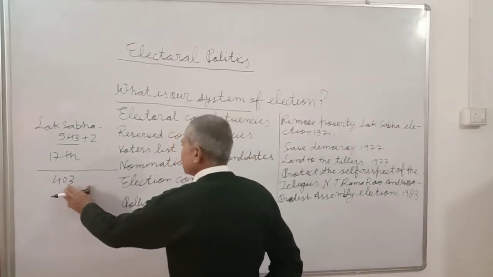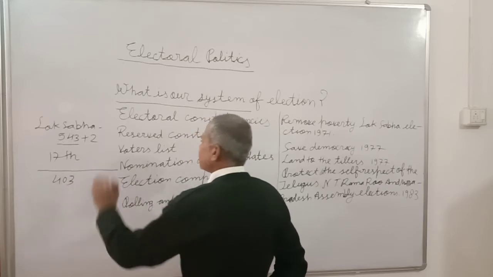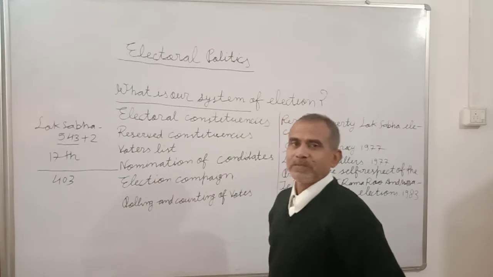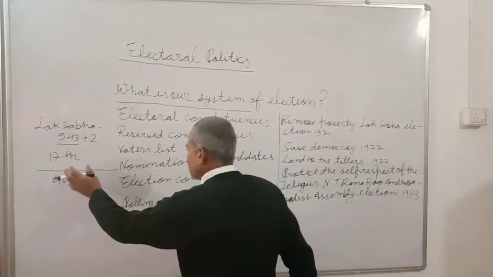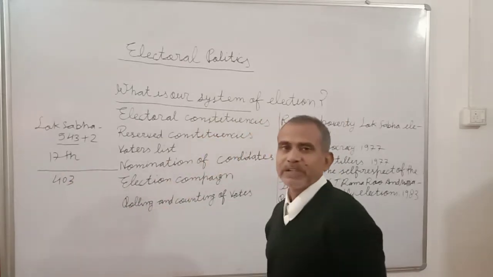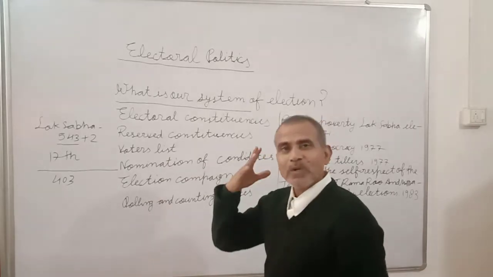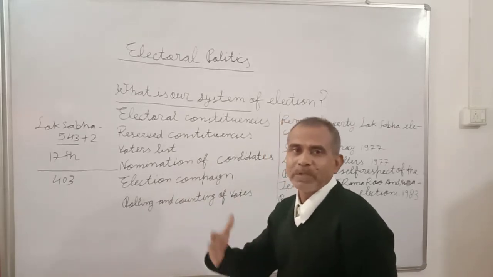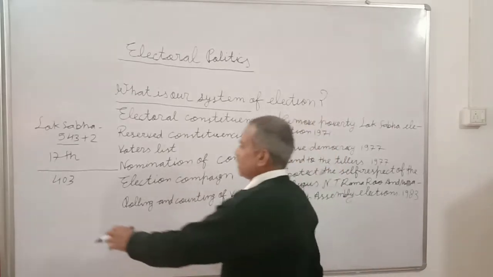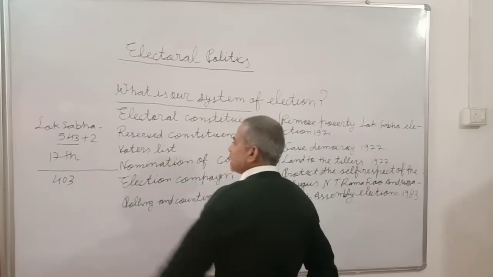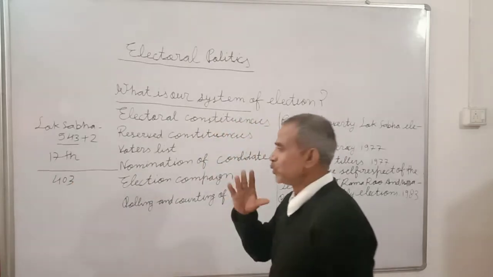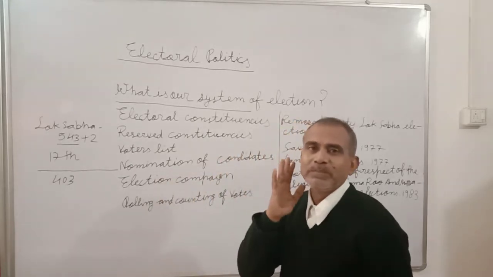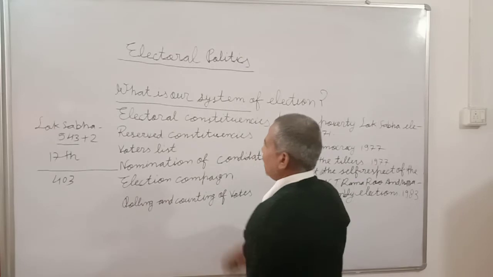On these 403 constituencies, different political parties field their candidates and contest the election, and the people, men and women who have attained the minimum age of 18, have the right to choose without fear or favor. That's it.